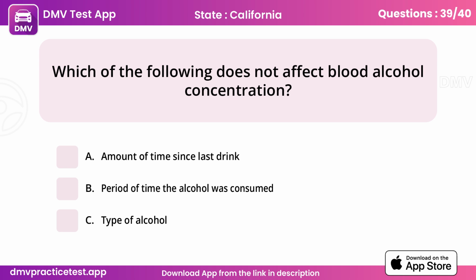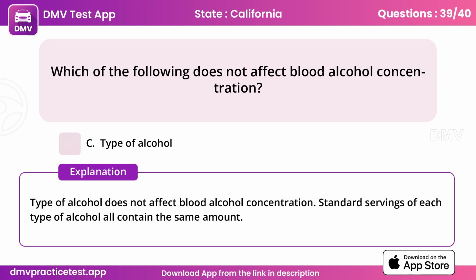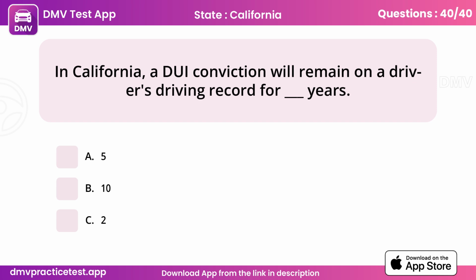Question 39. Which of the following does not affect blood alcohol concentration? C. Type of alcohol. Type of alcohol does not affect blood alcohol concentration. Standard servings of each type of alcohol all contain the same amount. Question 40. In California, a DUI conviction will remain on a driver's driving record for years.